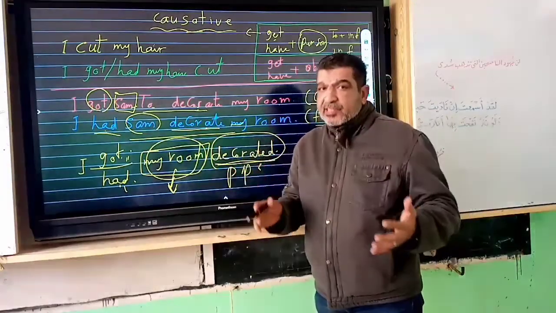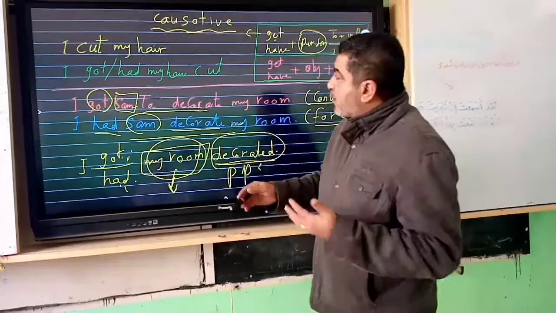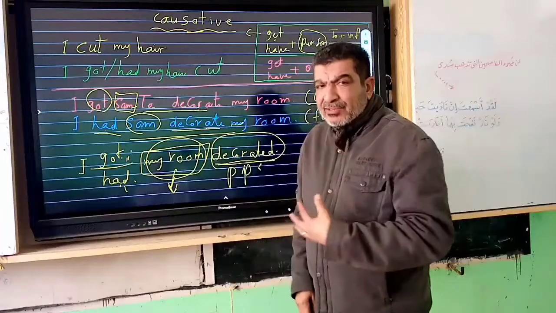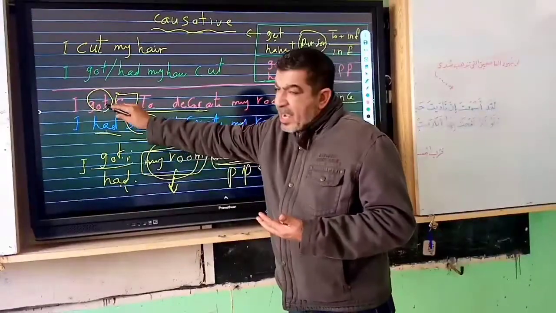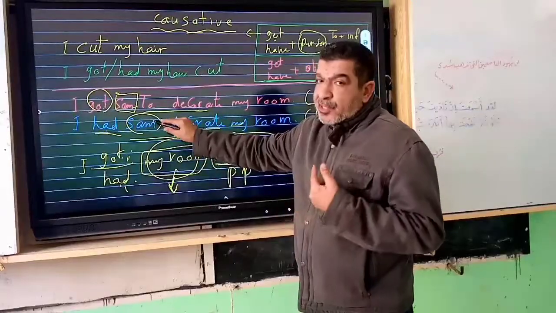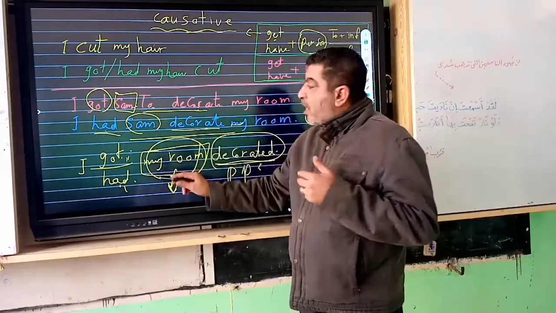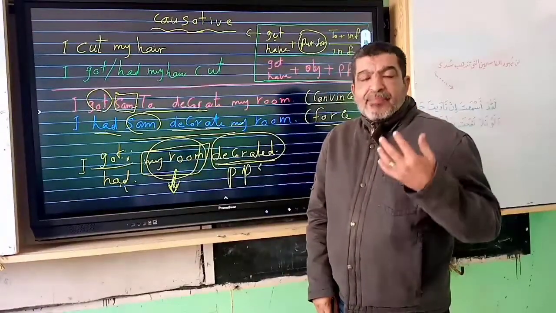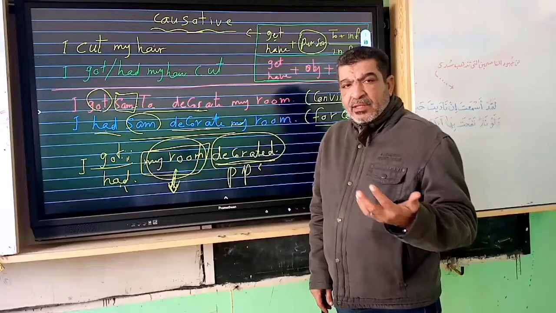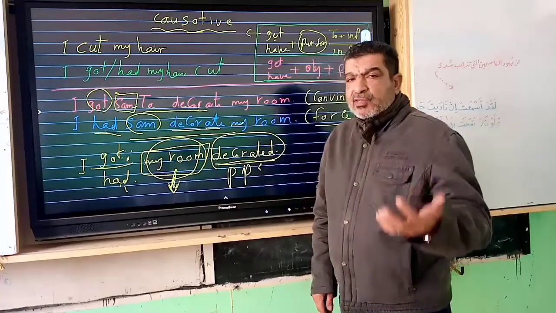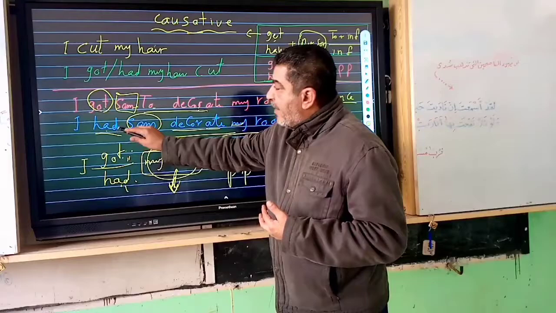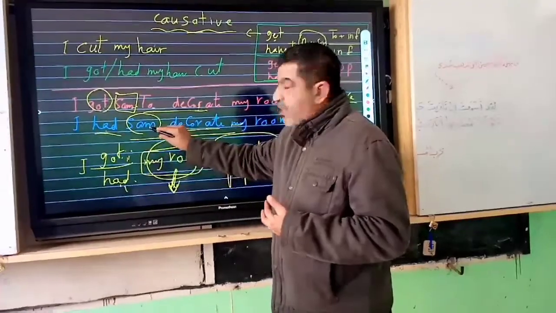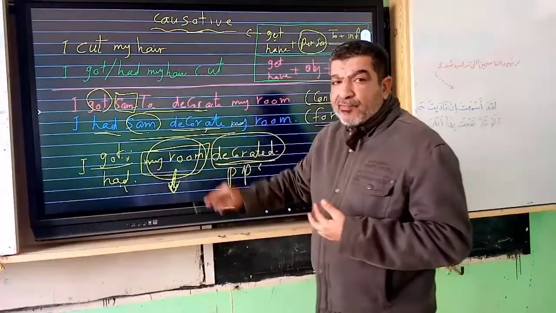I'm going to summarize what I said again. What's the difference between active and passive concerning causative sentences? If we use have or get followed by a person, this is the active form. If we use get or have followed by the object, it means I am making a passive causative. In the active form, get is followed by the person and to infinitive, but have is followed by the person and infinitive without to.